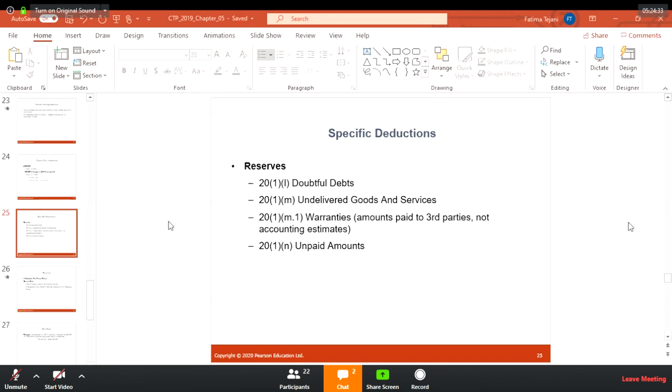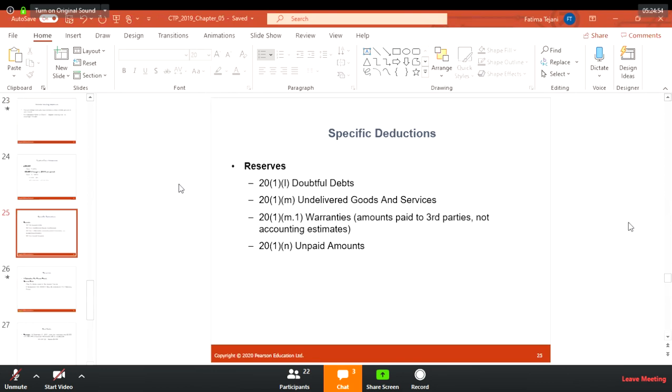A reserve is for an unexpected event, a contingency, like suppose COVID came up. Many companies must have created reserves for unexpected events so they could use them during this time. Yes, an emergency fund. Very good, thank you. It's whatever you can use.